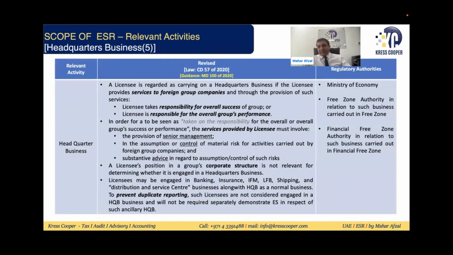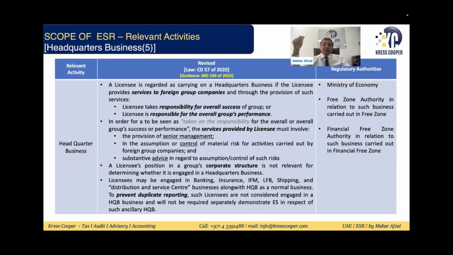This is the headquarter business. In the headquarter business, this activity is applicable in case the company is providing services to its foreign group company, and the company is responsible for their overall performance and success. It doesn't matter, it might be a parent company in the group, might be any branch in the group, might be any subsidiary in the group, but if any unit is responsible for the overall performance and overall success of the foreign group company, then it will be assumed that the company is involved in the headquarter business. Otherwise, it will not be assumed the company is in the headquarter business.